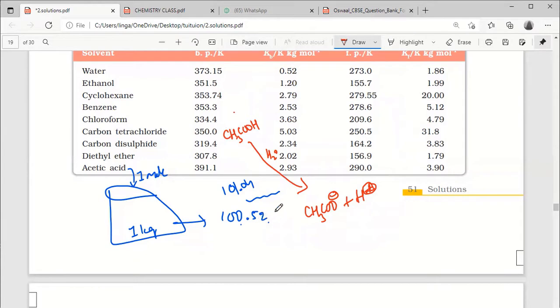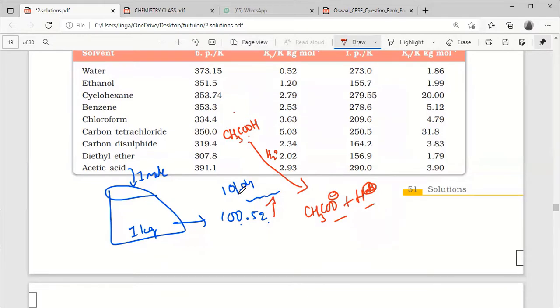And 100.52 and above. Why above? Because some of the acetic acid is dissociating into 2 particles. Sir, in that case, it becomes 2 moles. That means it should be 101.04?